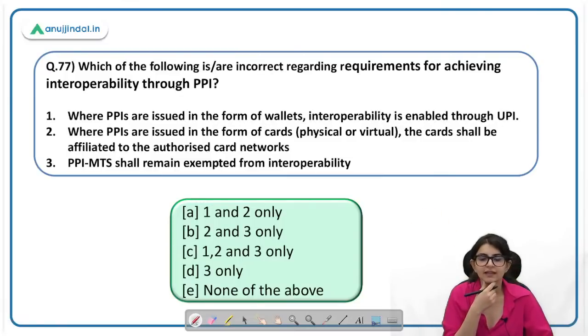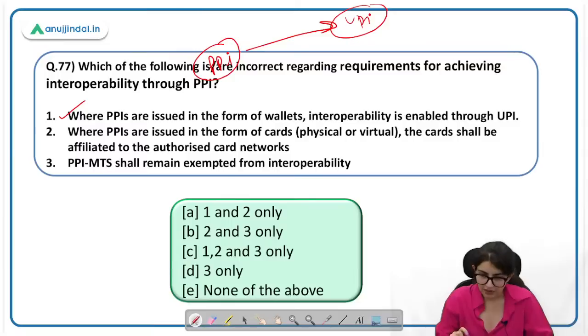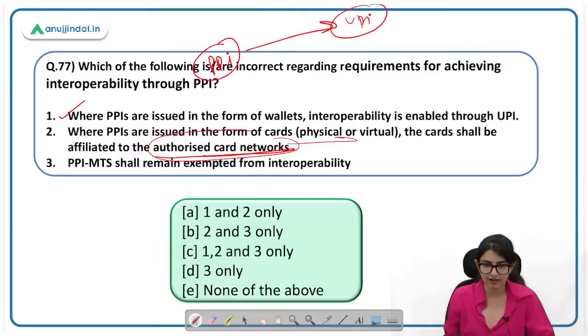Which of the following are incorrect regarding requirements for achieving interoperability through UPI? Where PPI are issued in the form of wallet, interoperability is ensured through UPI. Yes. तो अगर आपके पास कोई PPI wallet है, how can you use it to make transaction somewhere else through UPI mechanism? Where PPI are issued in the form of cards, the cards should be affiliated to authorized card network. Yes, तभी वो authorized card networks आपको provide कर सकते हैं. Then the next statement is about PPI MTS, mass transit system. Shall remain exempt from interoperability. Yes, it is their choice. जो mass transit system आपको provide कर रहा है, it is their choice. So first and two are correct, and three.